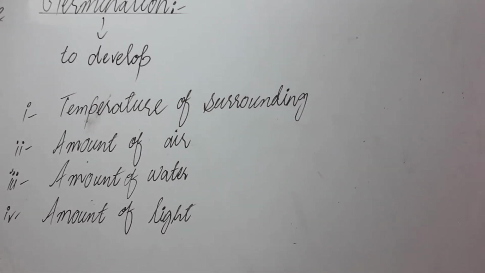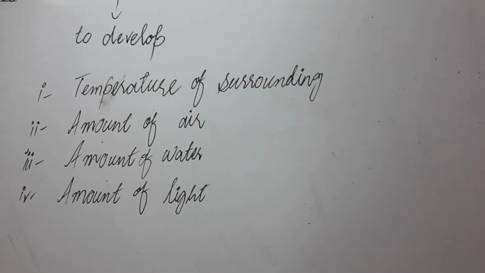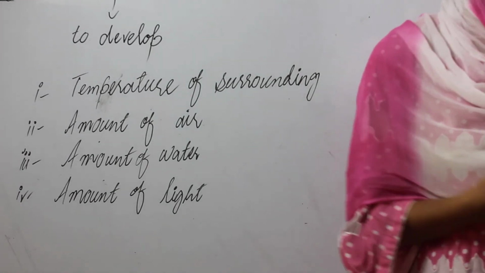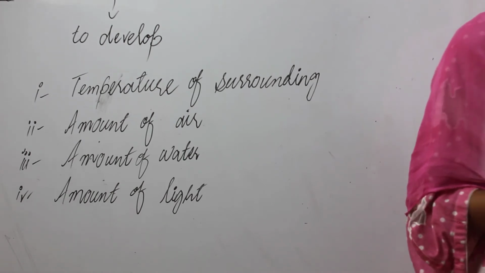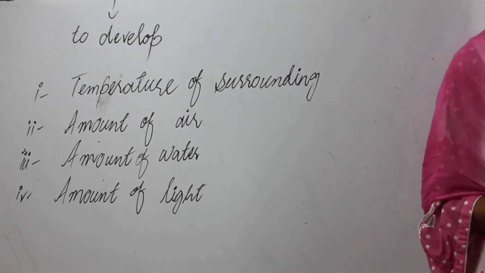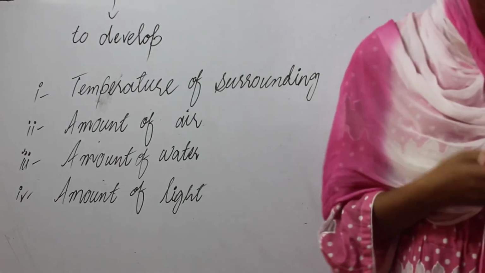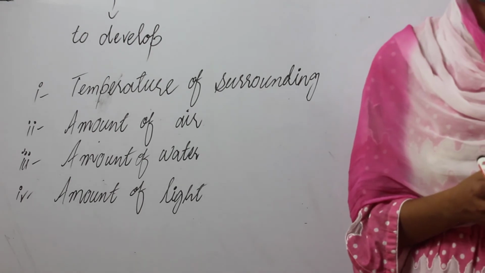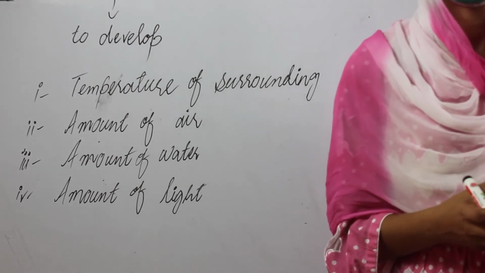Now, what is the role of air? All of you know air is very necessary for respiration. In the process of respiration, energy is released and the leaves store energy in the form of food.